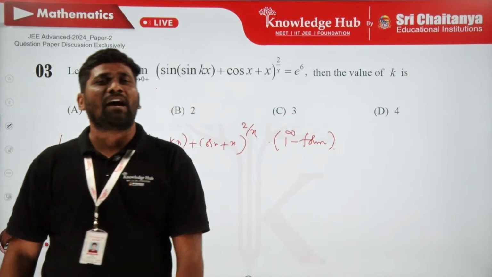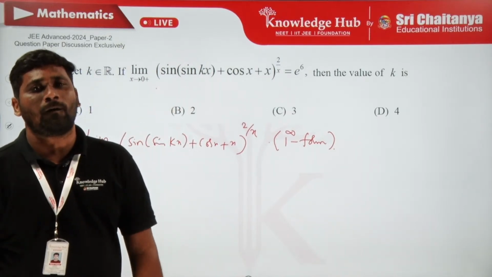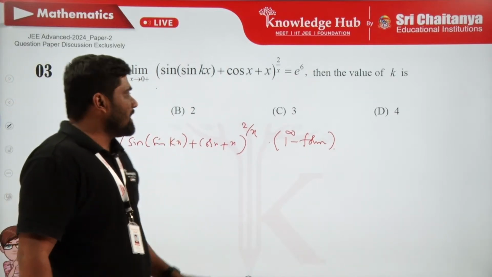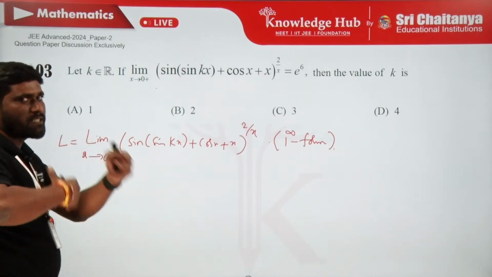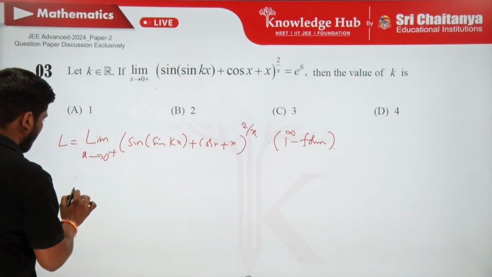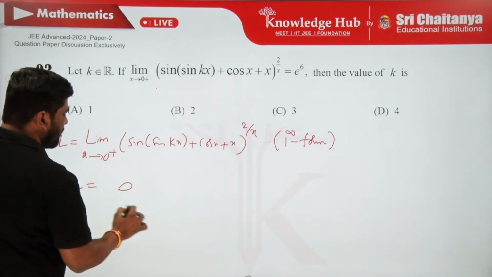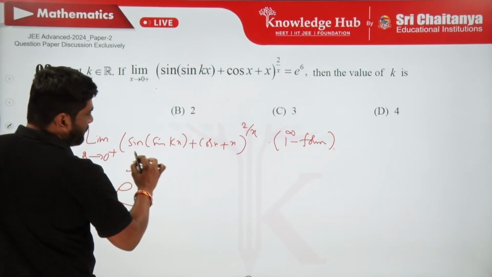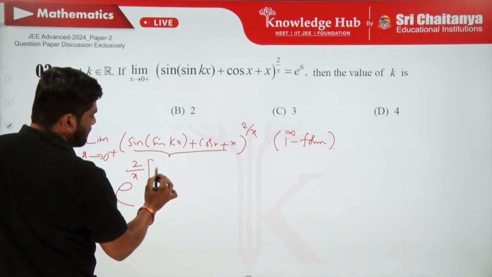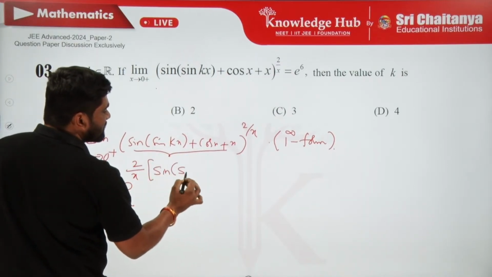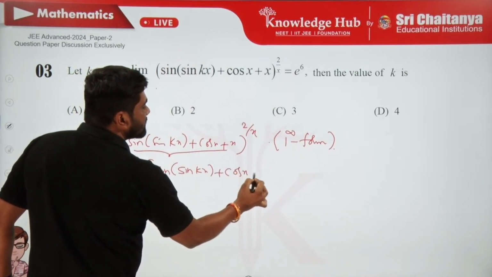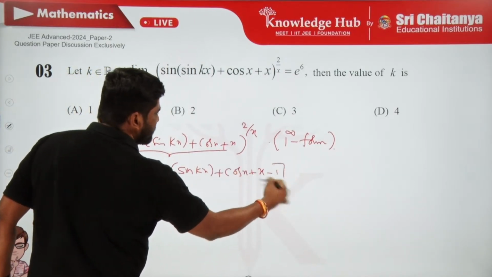We already have a specific method to solve limits of the 1 to the power of infinity form. What is that method? We can convert this into exponential form, written as e power g of x into f of x, that is 2 by x into f of x. Here f of x is sin(sin kx) + cos x + x minus 1.